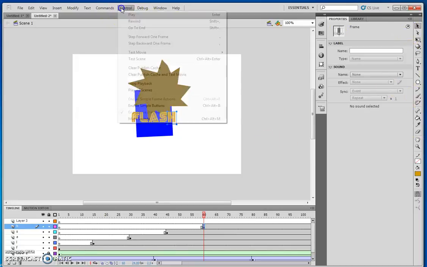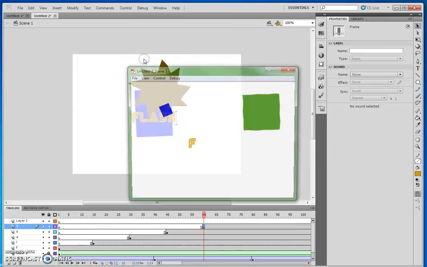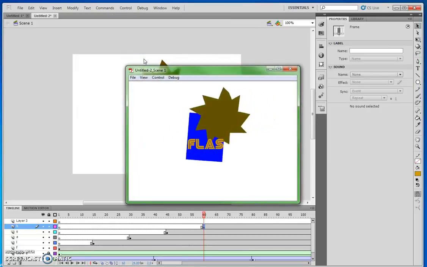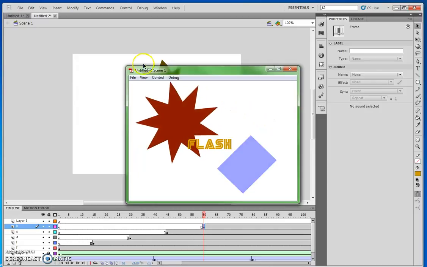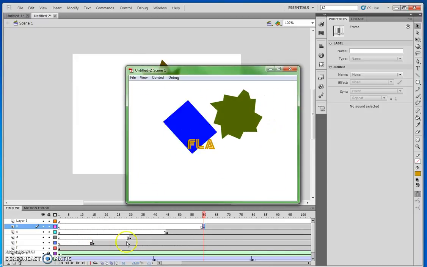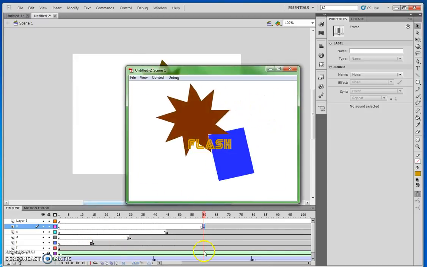Let's test it. Control Enter to test the scene. And there we go. We have a typewriter effect simply by just placing keyframes in the right place.